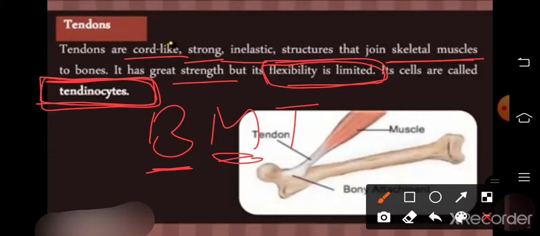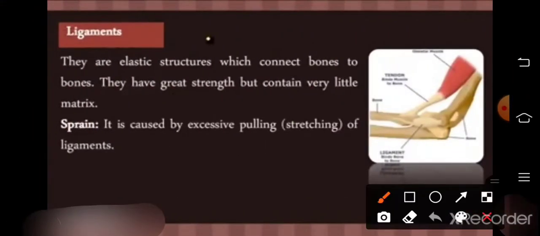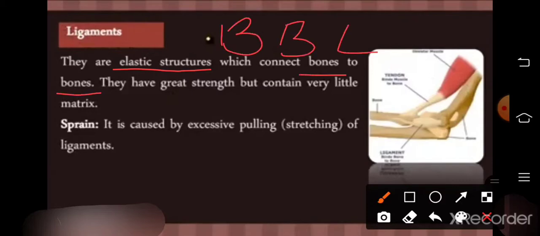You can see in the diagram, this is the tendon and this is the muscle. So muscle is connected with the bone with the help of the tendon. Now ligaments are elastic structures which connect bone to bone. One bone is connected to another bone with the help of a ligament. They have great strength but contain very little matrix.